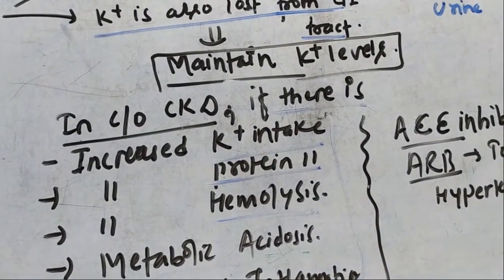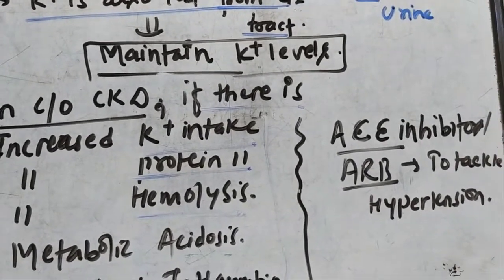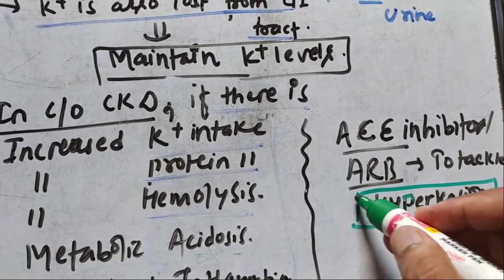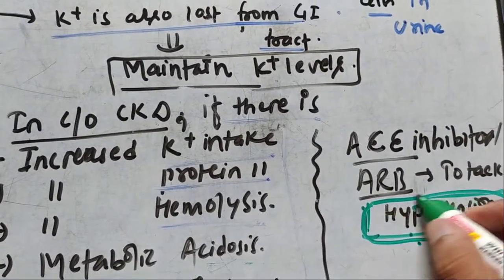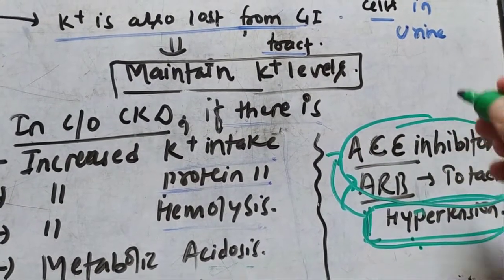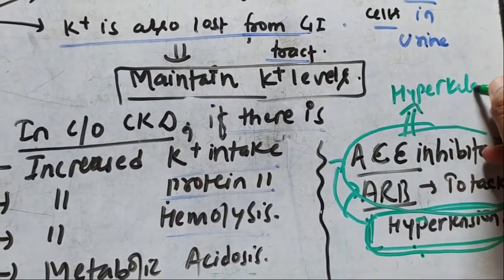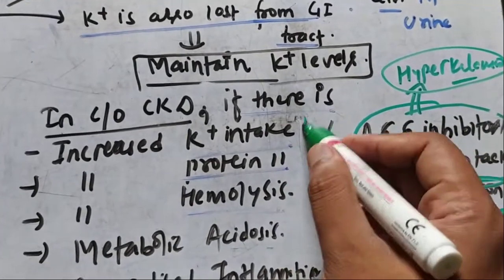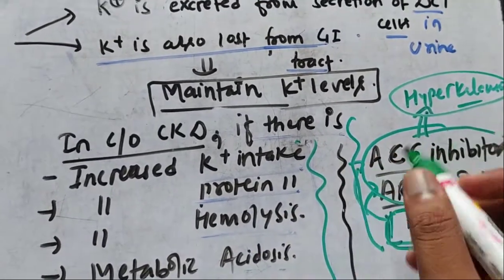And you should also keep one thing in mind: the CKD patient usually has hypertension, which develops very early, basically in stage 2, and they take ACE inhibitors or ARBs. ACE inhibitors and ARBs have a common side effect, hyperkalemia, as they ultimately cause potassium retention. So these things ultimately lead to hyperkalemia.